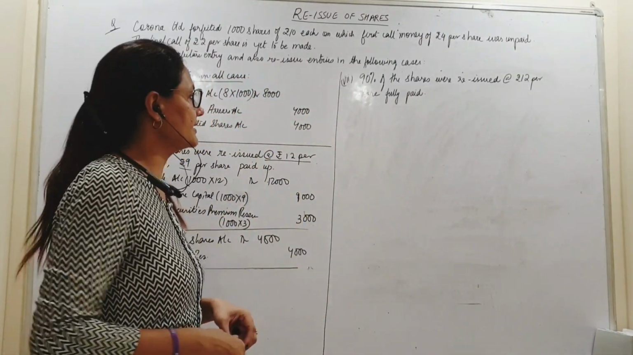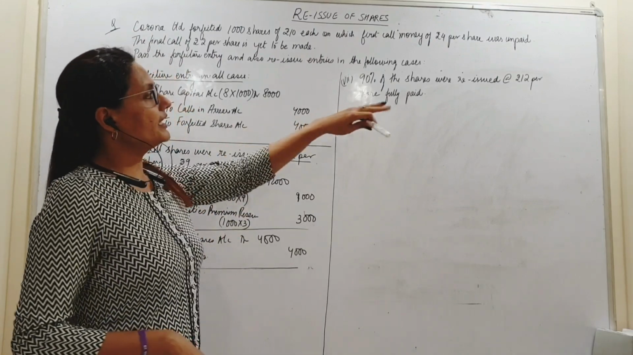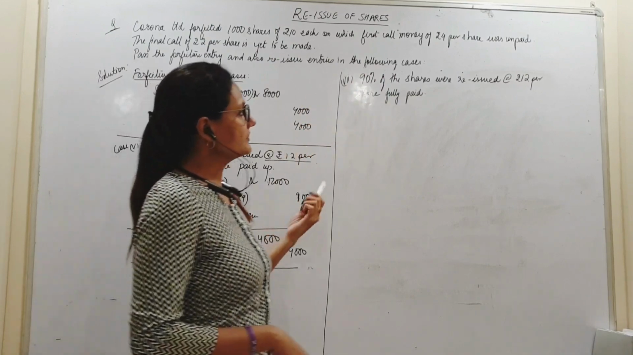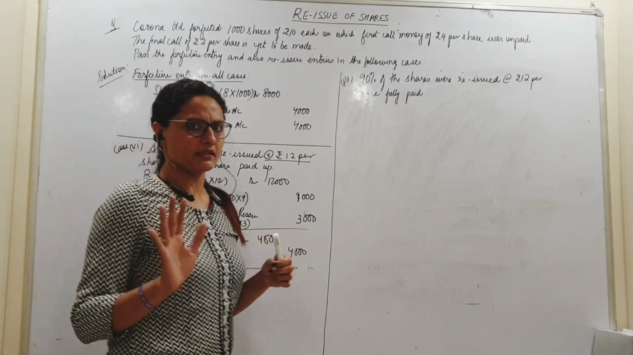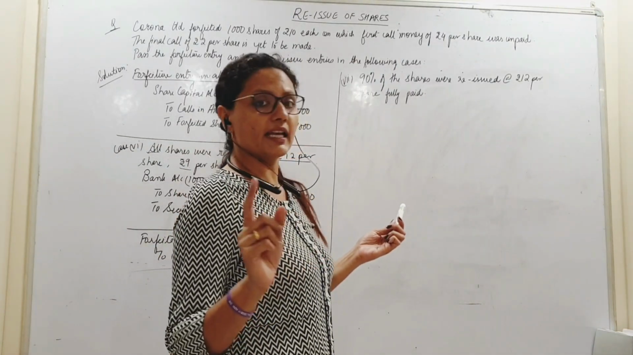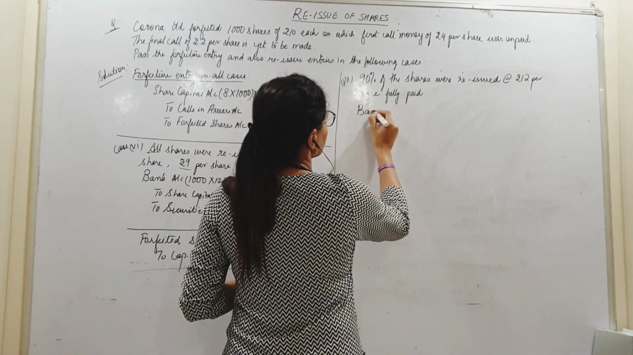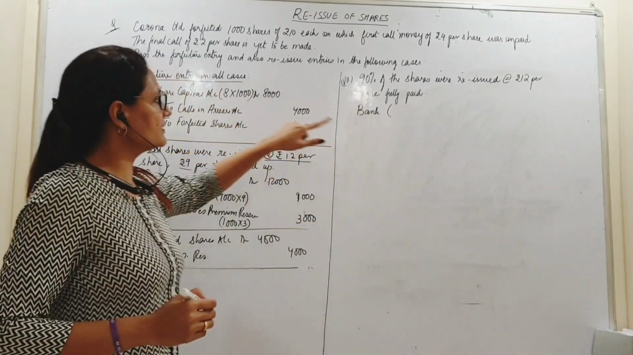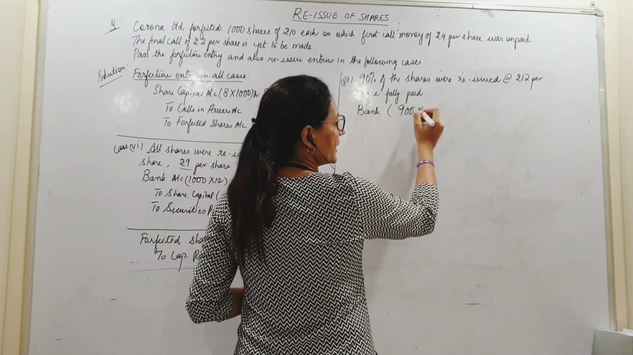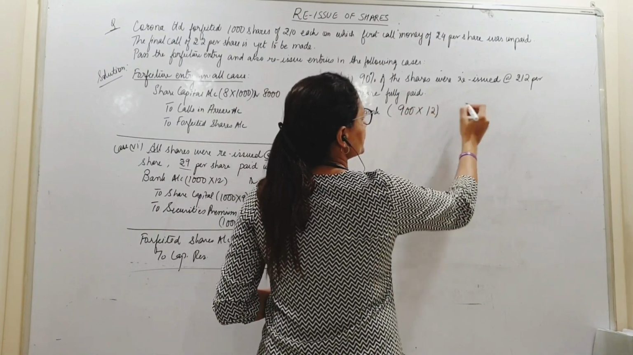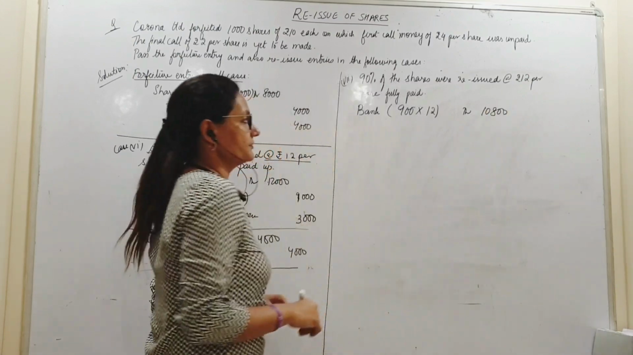Coming to the last case. 90% of the shares, meaning not all shares have been reissued, were reissued at 12 per share as fully paid. So 10 rupees I am considering as fully paid, but I am issuing at 12, meaning premium. Premium case. So bank account, number of shares is how much? 90% of shares, 1,000's 90% means 900 shares. I am receiving 12 per share. How much has come? 10,800. Right?